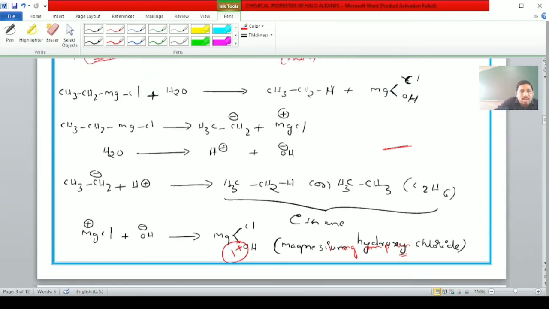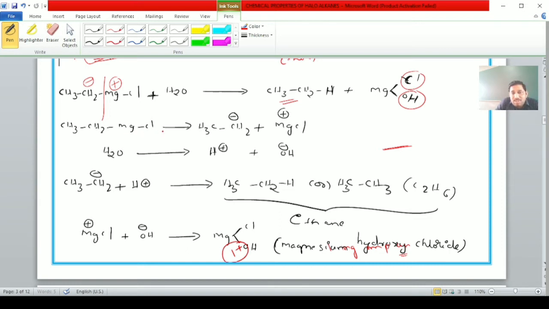You can observe clearly: CH3CH2MgCl plus water gives rise to CH3CH2H plus MgClOH, magnesium hydroxychloride. Here, students, we know that Grignard reagent can decompose as CH3CH2 minus and MgCl plus.